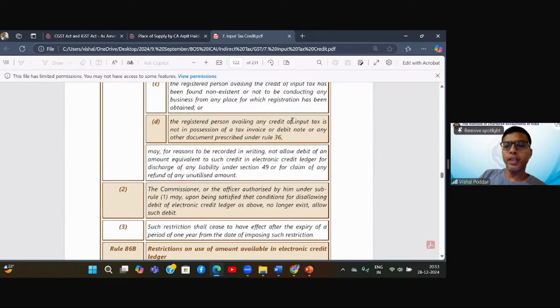The registered person availing any credit of input tax is not in possession of a tax invoice or debit note. Now here, I am saying that I have received goods or services, but I am not having the documents. If I am not having the documents, again, my credit can be blocked.